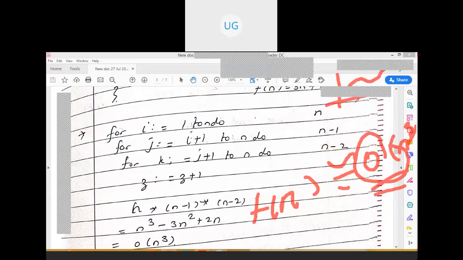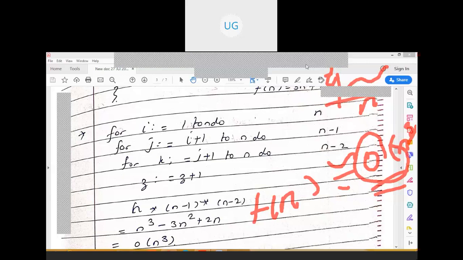Again, we have discussed this: n number of inputs and the time. So here it is how many number of times this will be executing: n into n minus 1 into n minus 2, O of n cube. Okay, I hope everyone is understanding. Please tell me if you are not understanding anything.